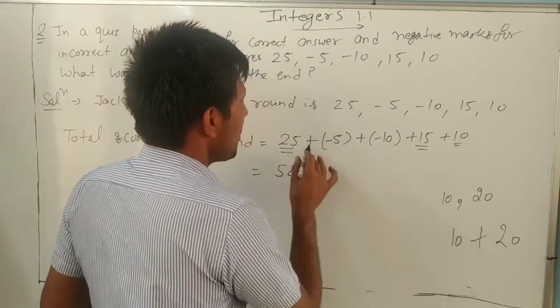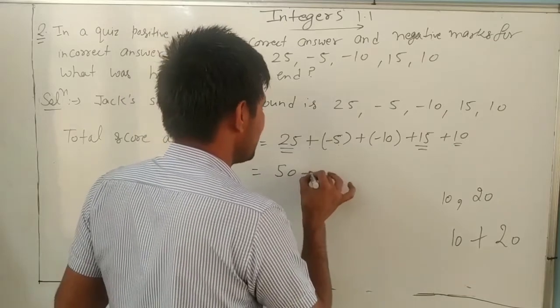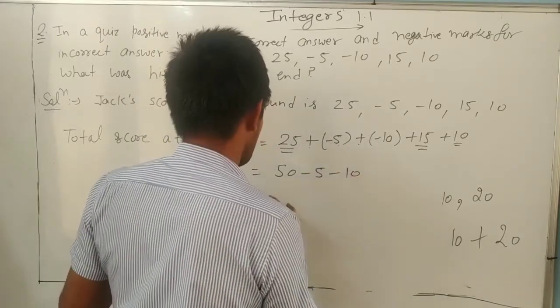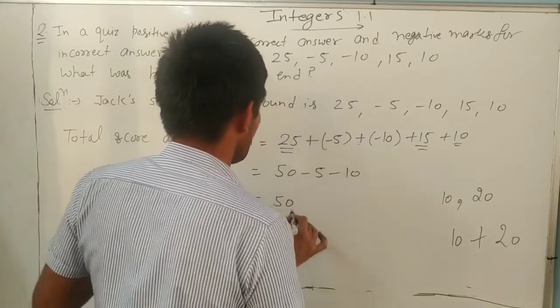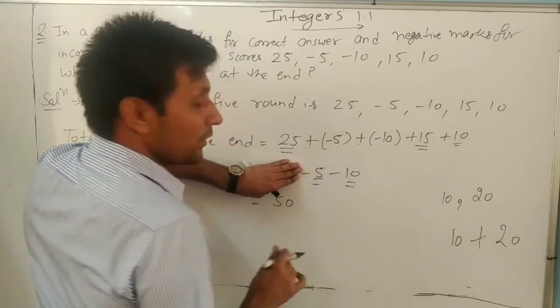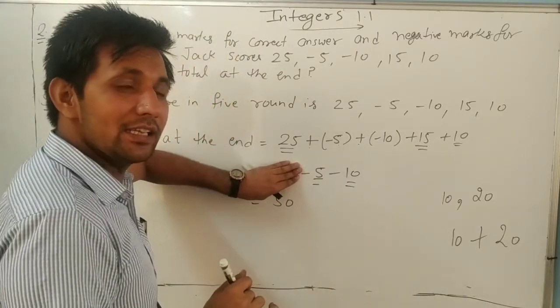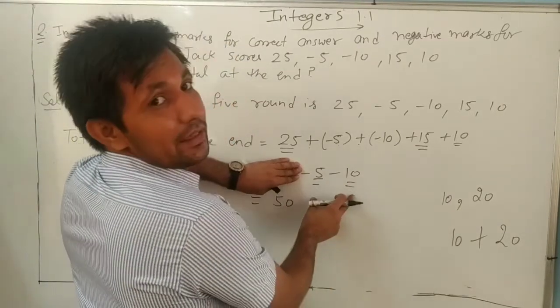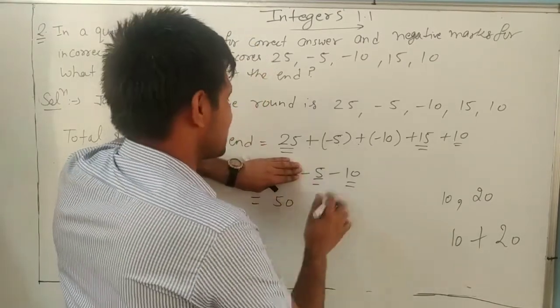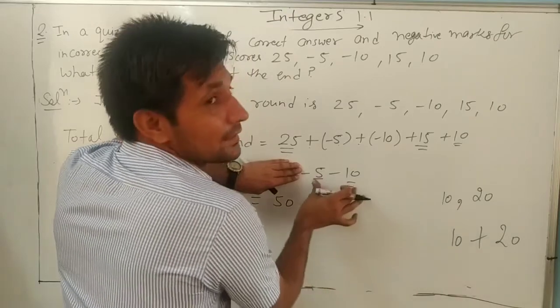Now positive into negative, dear, negative. Now 50. Look at 50. Negative, and we are multiplying, dividing, adding or subtracting? We are adding them. Okay. So same sign, always we will add: 5 plus 10, 15, and put the sign of the greater.